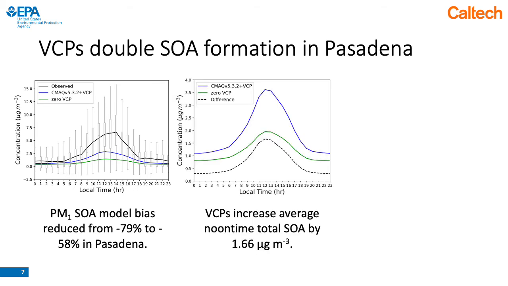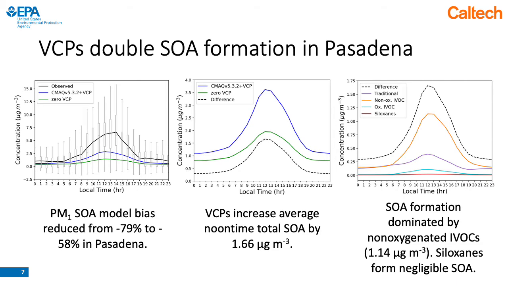If we now just take the total SOA predicted by the 2 simulation cases, we can subtract them to get the difference shown in the black dashed line, and understand where that difference is coming from and where the additional SOA is produced. And we see here now on the right that most of the additional SOA is coming from the non-oxygenated IVOC